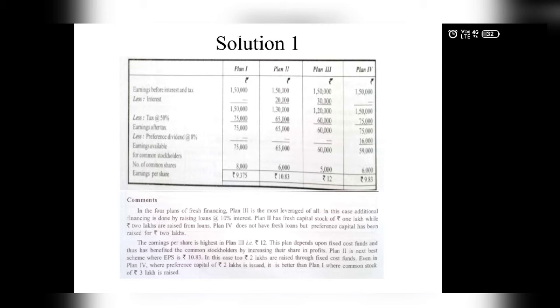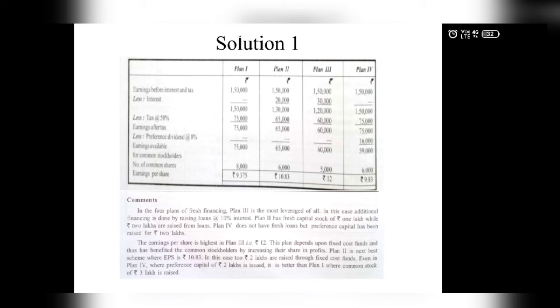So we will deduct the interest from the EBIT and we will get earnings before tax. In plan 1, the earnings before tax are rupees 1,50,000. Plan 2, 1,30,000. Plan 3, 1,20,000. Plan 4, 1,50,000. Now the second important item that has to be deducted from these earnings is the tax. Here in the example they have given the tax rate as 50%. So from this earnings before tax we will deduct tax at 50%. From 1,50,000, half, that is 50%, will be 75,000.